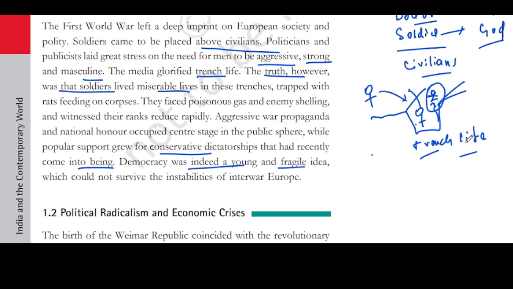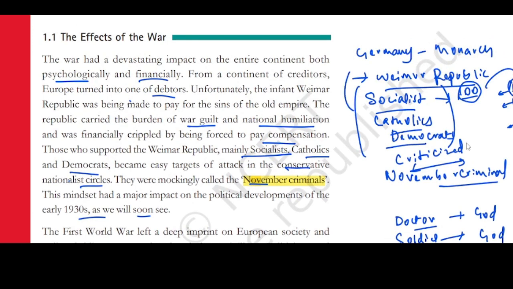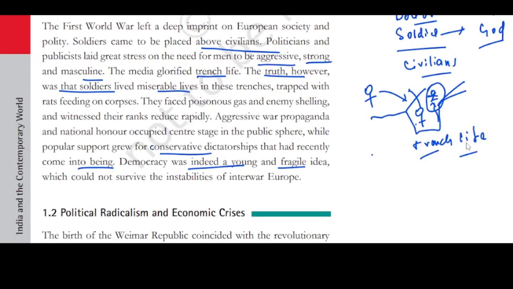So what some people are thinking in Germany is that the Weimar Republic, which is a democratic and parliamentary setup, is not working out. They have to go back to monarchy. That means they are trying to go back to monarchy in the sense that they cannot bring back the monarch who has already gone. So that is what they are looking for, a dictator, which is similar to a monarch. They're looking for a dictator. And they were calling democracy a very fragile idea, which could not survive the instabilities of interwar Europe.